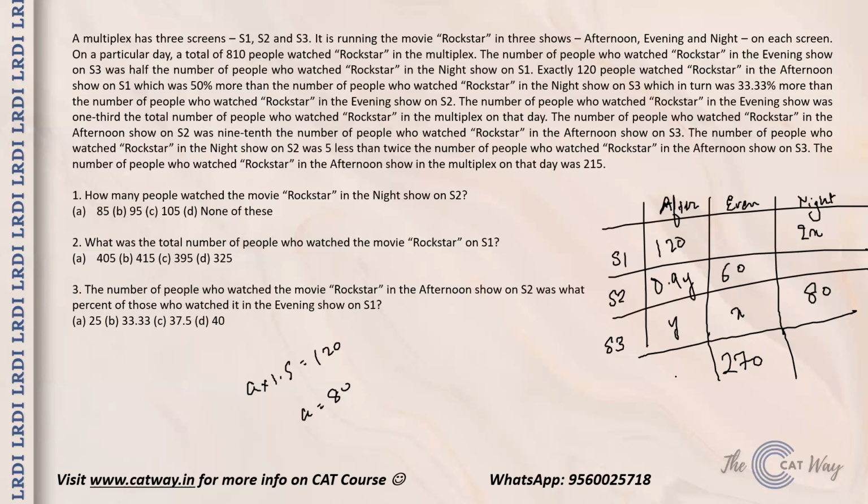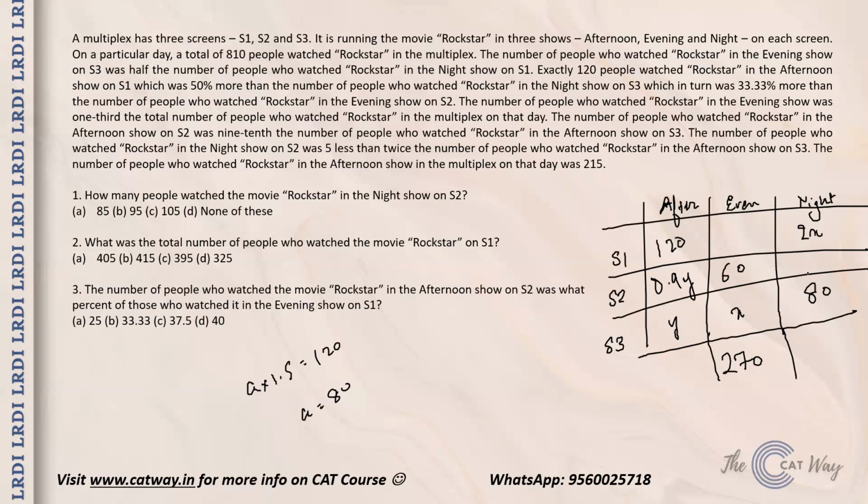Then the number of people who watched Rockstar in night show on S2 was 5 less than twice the number of people who watched Rockstar in afternoon show on S3.